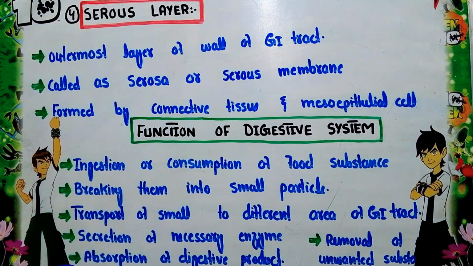The fifth function is absorption of the digestive products. When enzymes are secreted, the small particles are converted into digestive products that we call nutrients. These nutrients are absorbed through the digestive system. The last function is removal of unwanted substances from the body. When the necessary substances are formed as the result of this whole digestion process, the unwanted substances are removed from the body. So this is overall the digestive system, its anatomy and physiology.